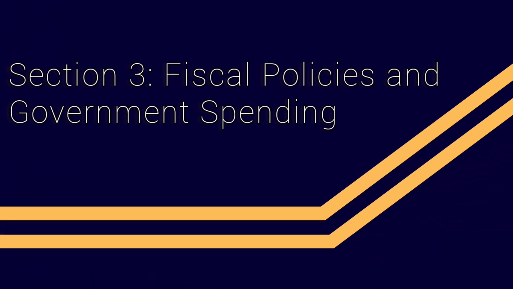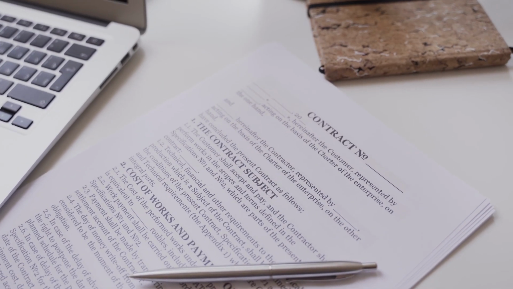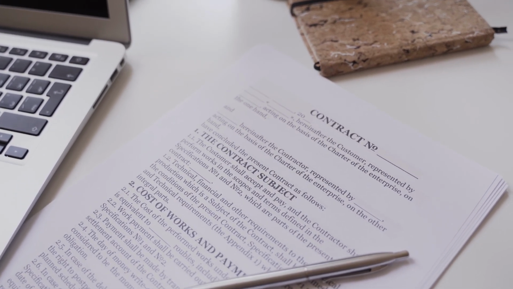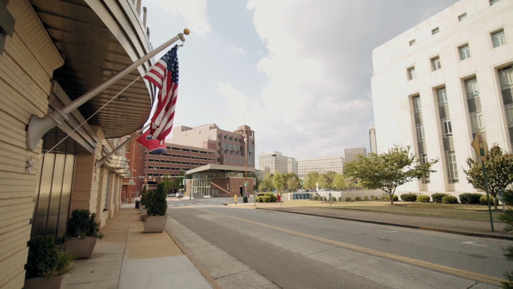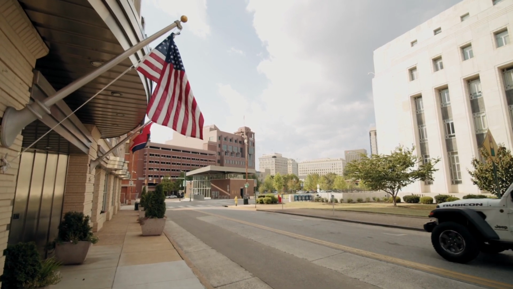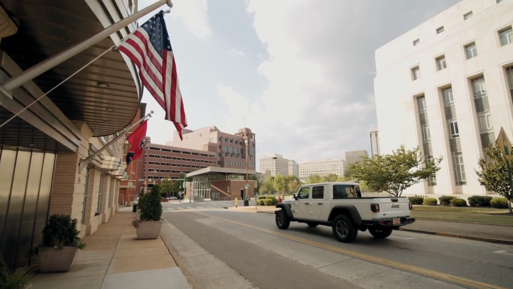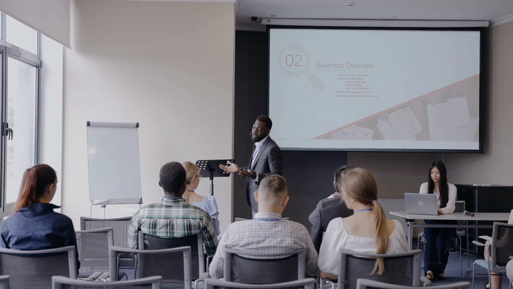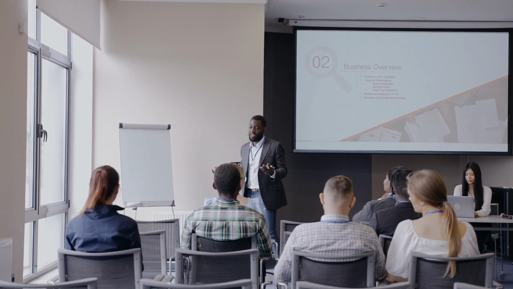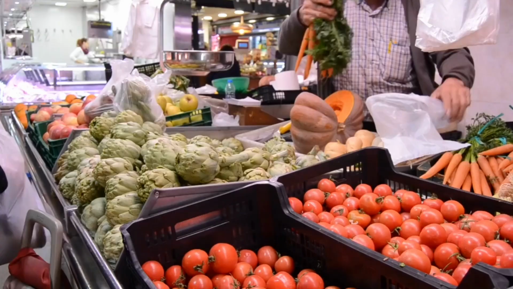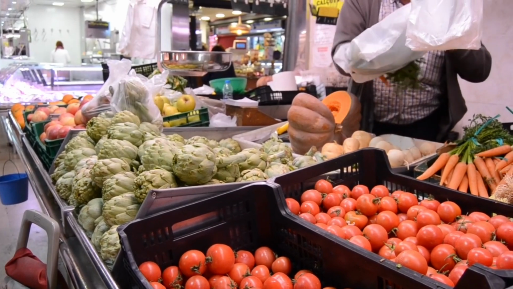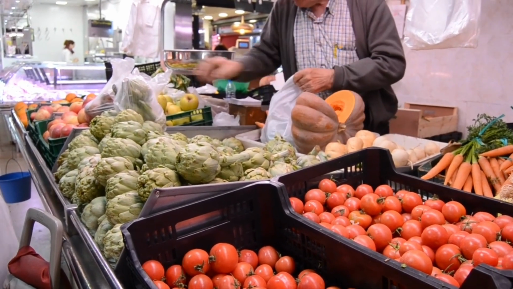Section 3: Fiscal policies and government spending. Another critical factor is the possibility of a shift in fiscal policies. Each candidate often has their own approach to taxes, government spending, and economic strategy. One candidate might advocate for increased government spending, while the other might focus on tax cuts or reducing the federal deficit. These decisions directly affect business environments and consumer spending power.